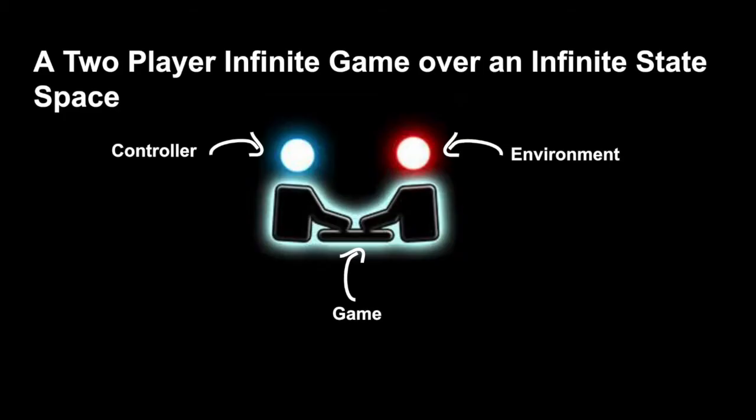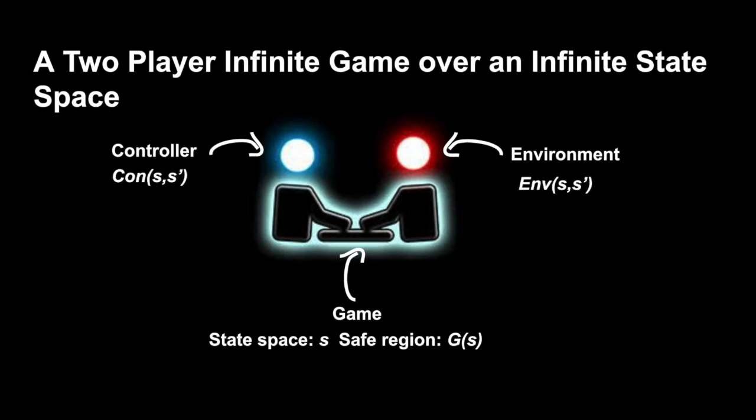While modeling such systems, we can view it as a game between two non-cooperating players, the controller and the environment. The game has an infinite state space, which we denote by S. Both players take turns in changing the state of the game. For this talk, we consider safety as the winning condition and G of S as the predicate describing the set of safe states. The allowable moves of each player are denoted by the transition predicates Con(S, S') and Env(S, S') respectively, where each player transitions the game state from S to S'.